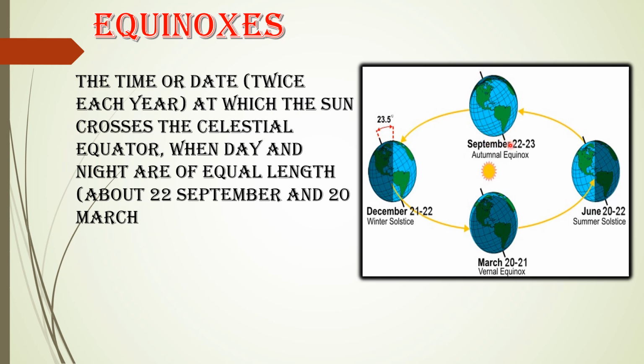On September 23rd we experience autumn in the northern hemisphere and spring in the southern hemisphere. Hence this position is described as the autumnal equinox. The reverse happens on March 21st, when we experience spring in the northern hemisphere and autumn in the southern hemisphere, and this position is defined as the spring equinox, or the vernal equinox.